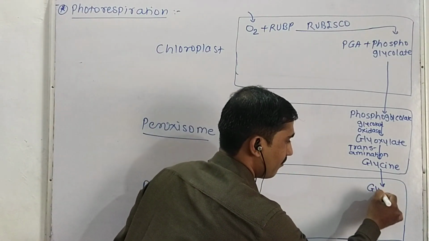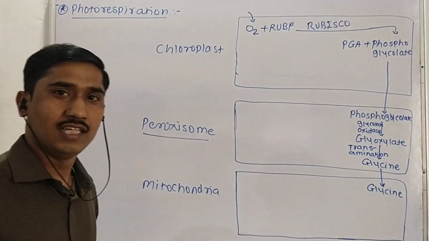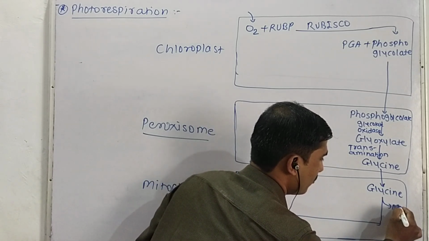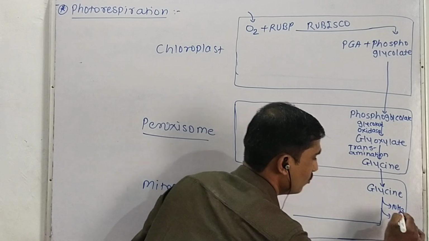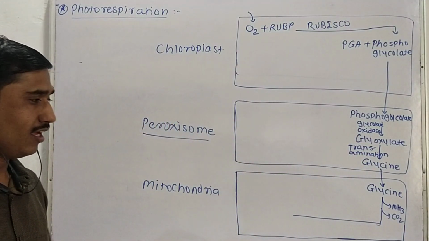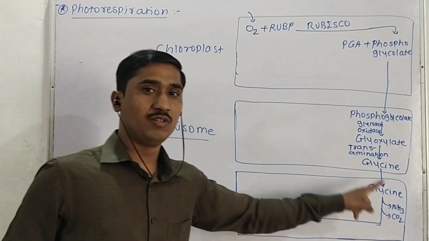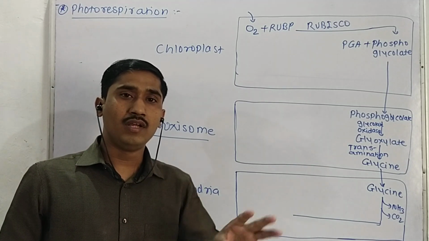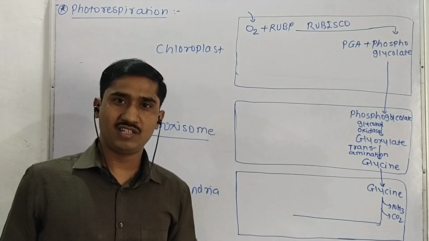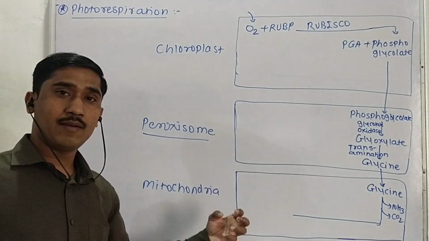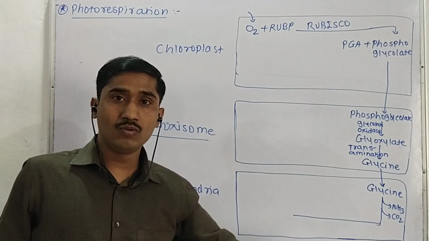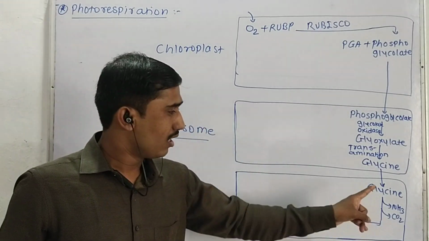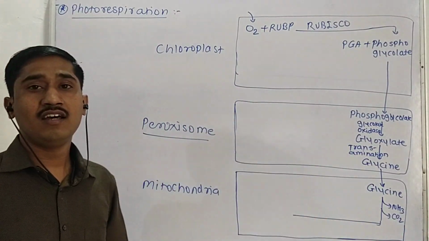What happens here then? From the glycine, one molecule of ammonia and CO2 are released out. Here is the loss of CO2 during the photorespiration process. Initially, we say the plant will give out CO2 during photorespiration. So at which place is this CO2 given out? This place is the mitochondria, when glycine is taking part in the reaction.